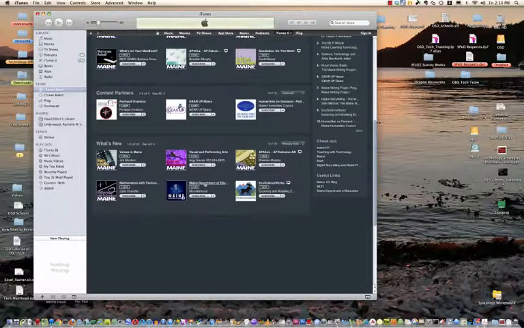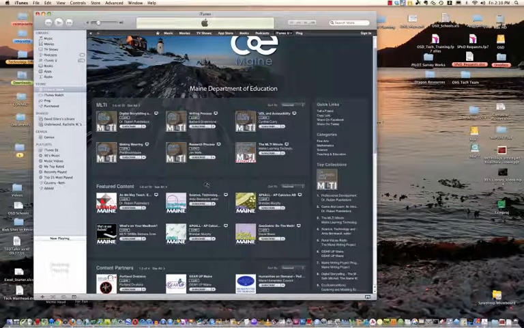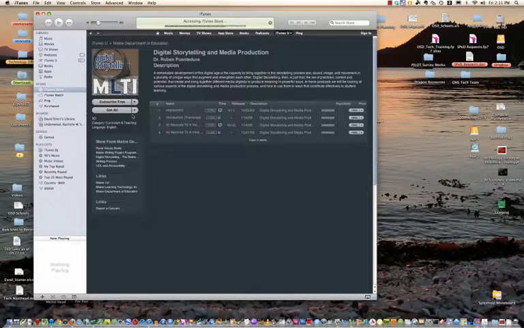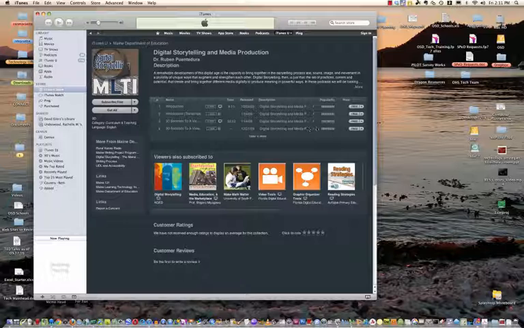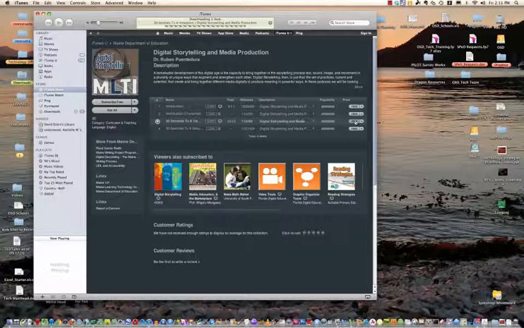And I have a variety of resources that are available here. If we decide to choose one, just go in, get a little bit more detail about it. I can take one or all. I can get all of these, subscribe essentially to all of them, or download all of them. Or I can just pick one. So I can just pick one over here. You can see that it's now downloading. And where it's going to go within iTunes for me is right over here, iTunes U.